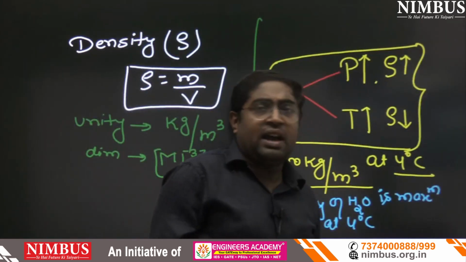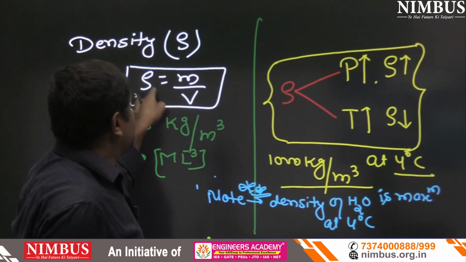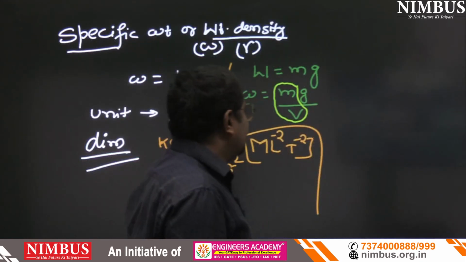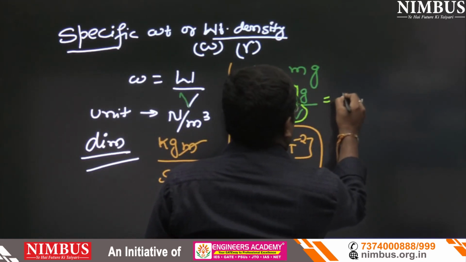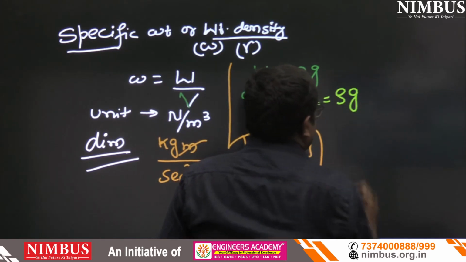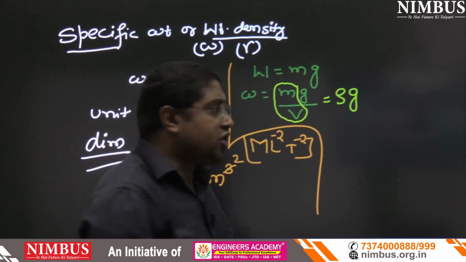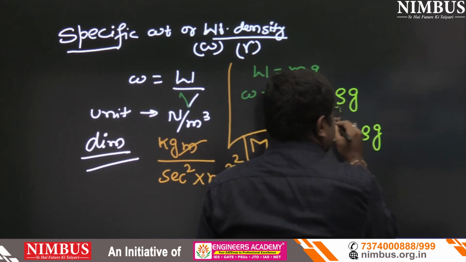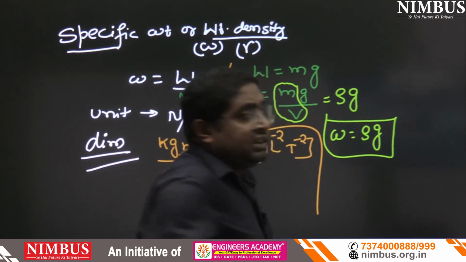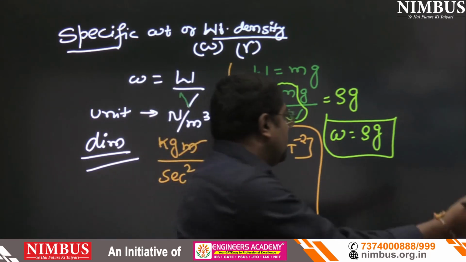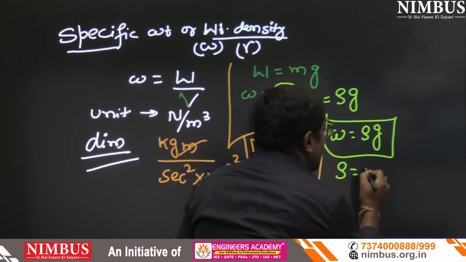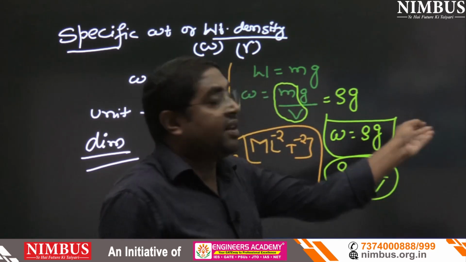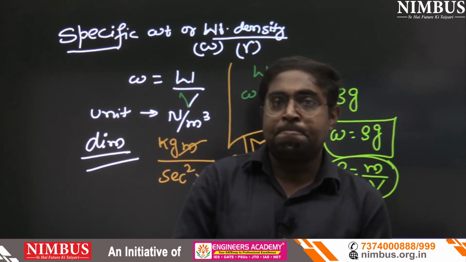In the previous slide, I already discussed that m upon v equals rho. So that will equal rho into g. So specific weight can also be defined as the product of density and acceleration due to gravity. That is specific weight, and rho equals mass upon volume.